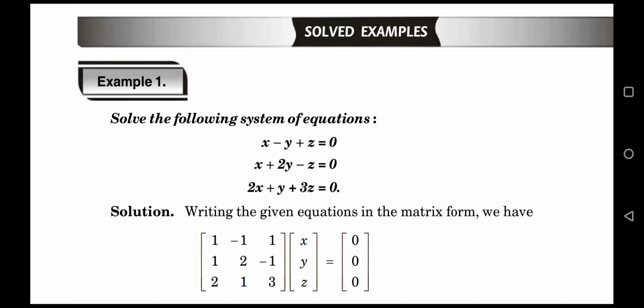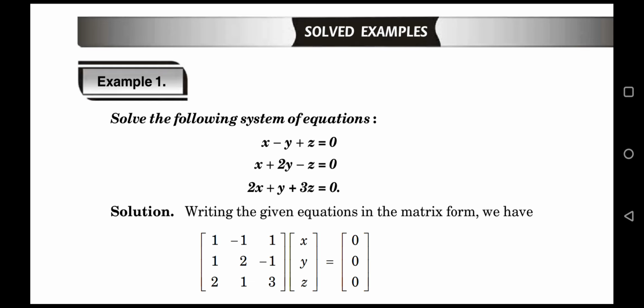Given system of equation is x minus y plus z is equal to 0, x plus 2y minus z is equal to 0, and third equation is 2x plus y plus 3z is equal to 0. Now this system of equation can be written in matrix form, Ax equal to 0, because B matrix is 0.